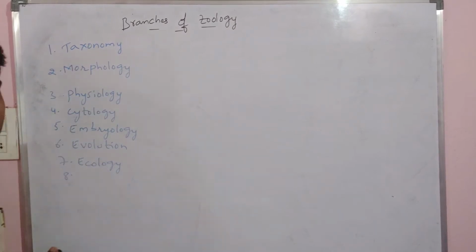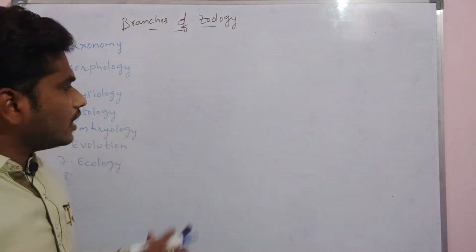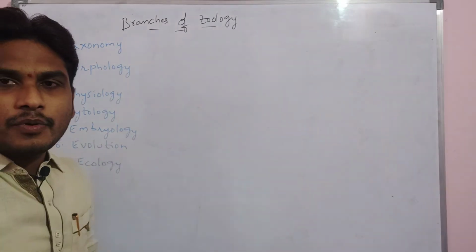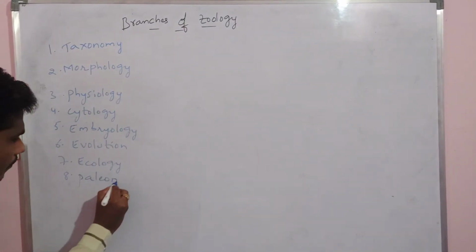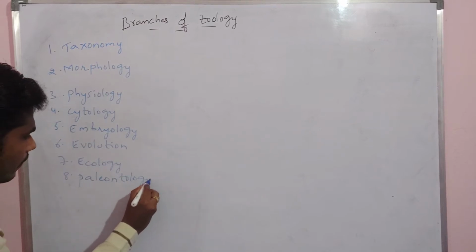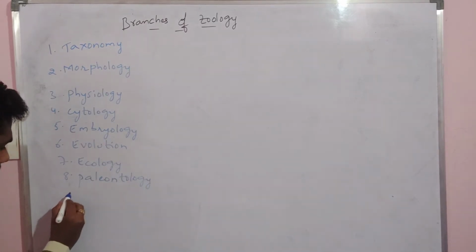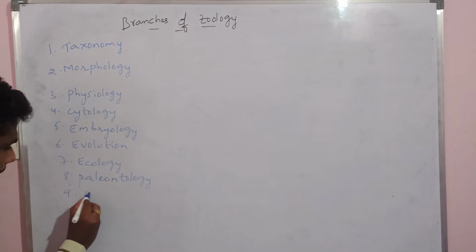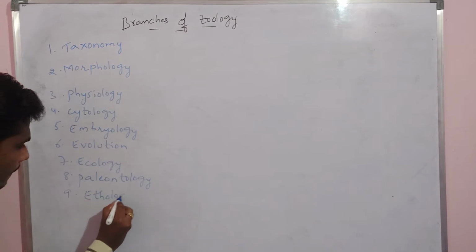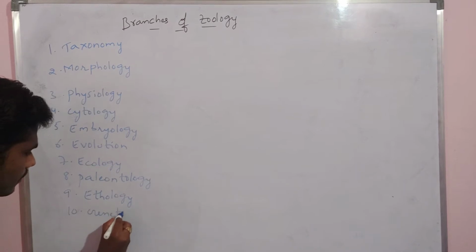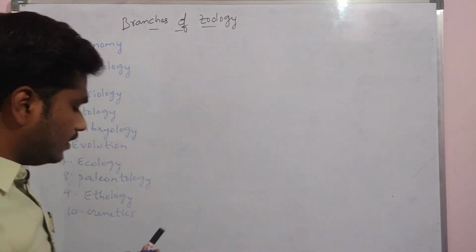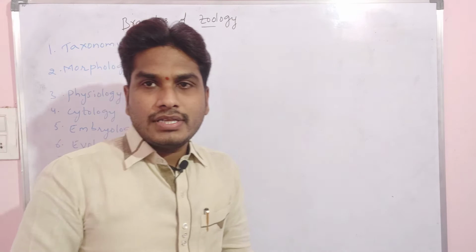That means all these branches we are saying. Apart from these common branches, we also have paleontology, then ethology, then genetics. All these we have in the zoology, branches of zoology we are saying.